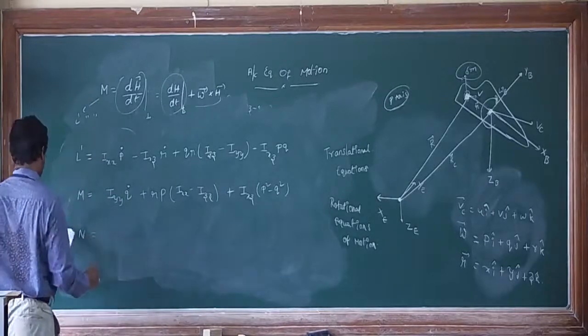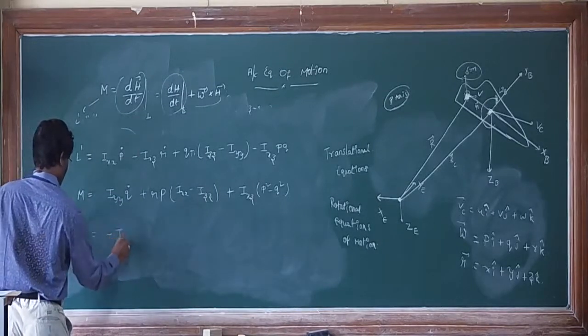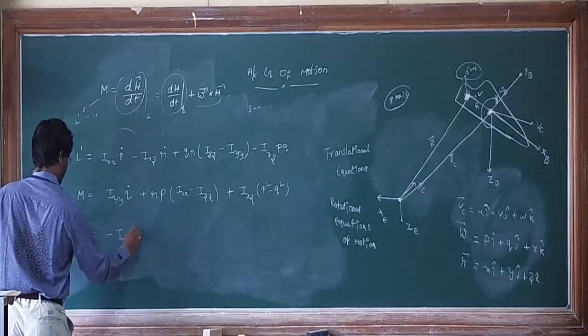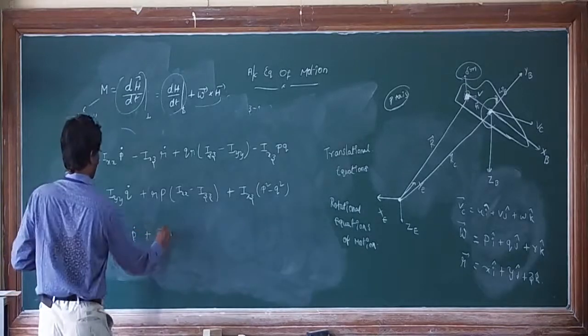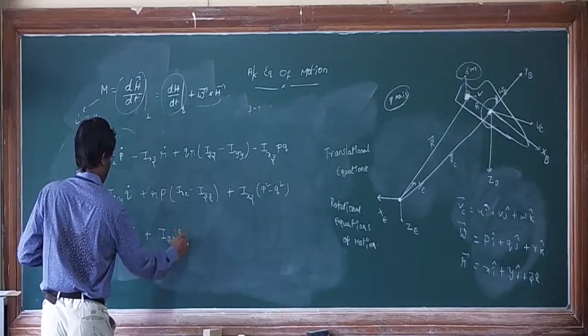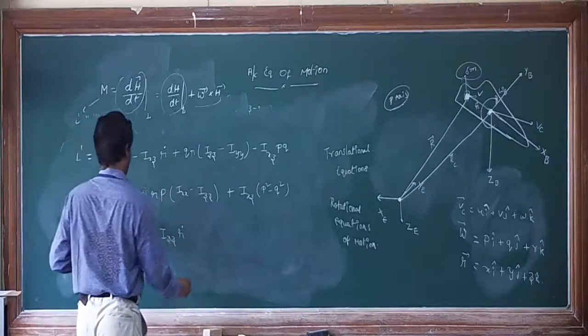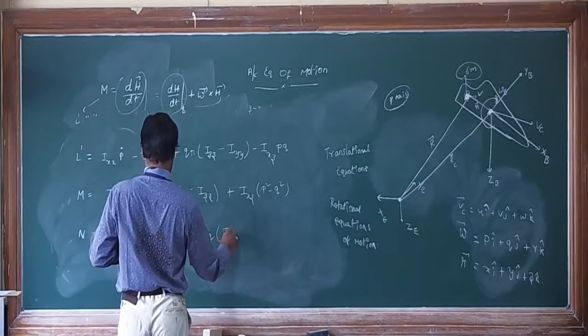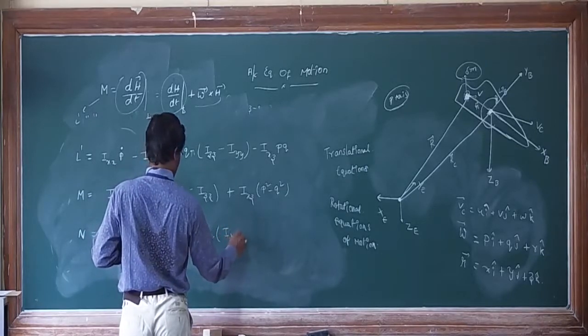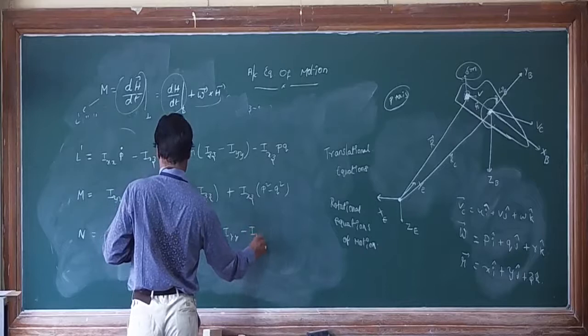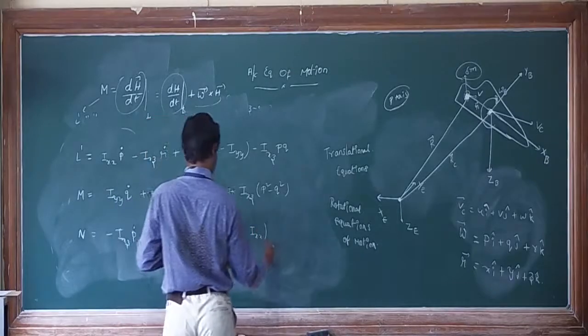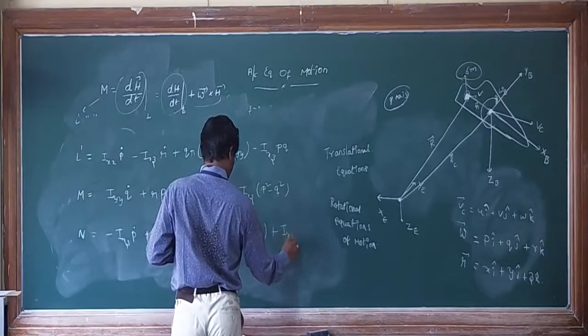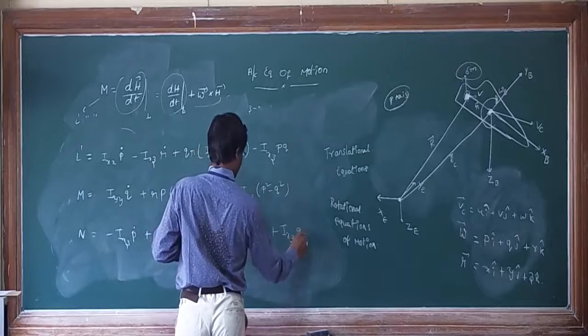N is equal to minus Ixz P dot plus Izz R dot plus PQ times Iyy minus Ixx, plus Ixz QR.